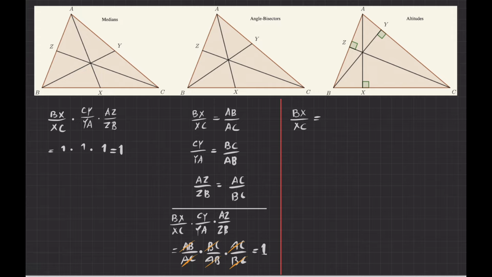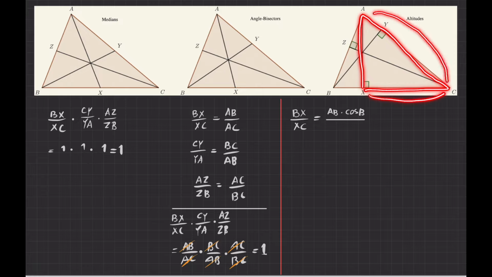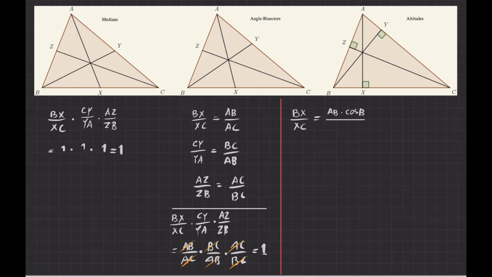So this becomes simply AB multiplied by cosine B divided by, for XC, I will concentrate on this right angle triangle now. So XC is the hypotenuse AC times the cosine of the angle between these two, which is angle C. So this becomes simply AC times cosine C. And then I will do the same thing for the other two fractions.